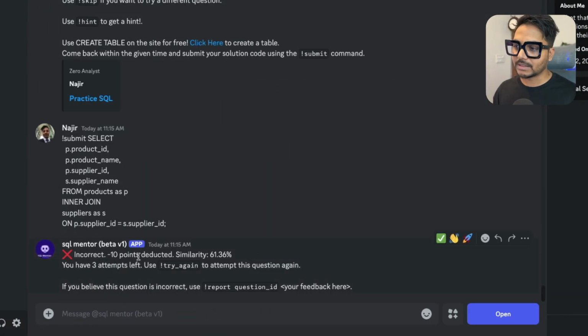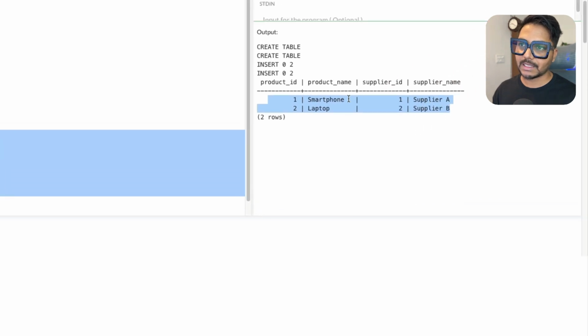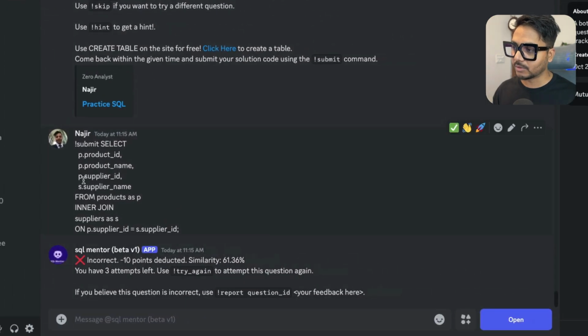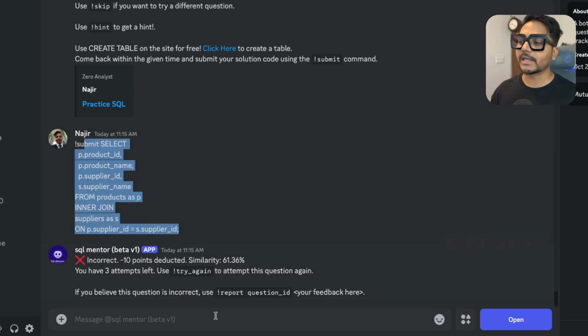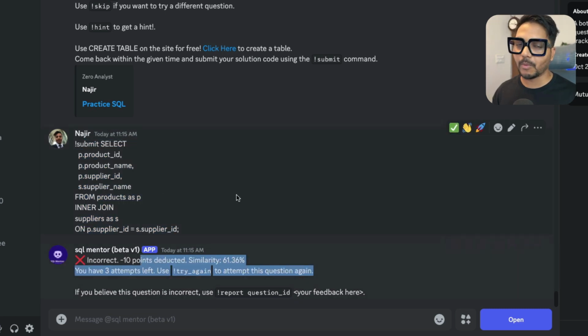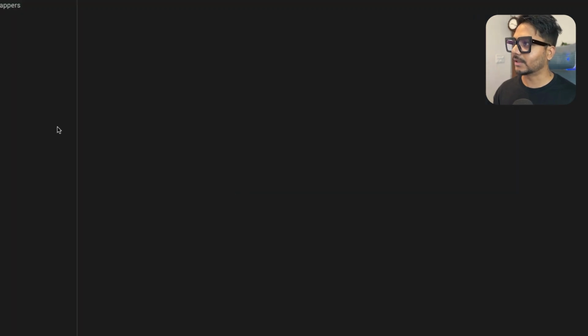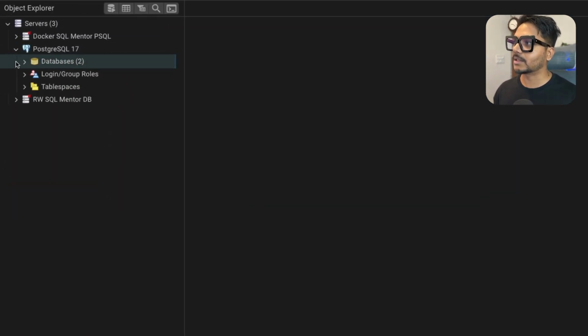And you see it's saying incorrect. Similarity is 61%, and that's the reason it's showing incorrect. But this answer that we have submitted is correct. So we may need to do some modifications here to ensure that this answer is accepted. We can maybe join in a different approach. Now I can show you why it is showing incorrect. We have entered it correctly; it could be the bot is trying to solve it a different way. So I can show you what the reason is.